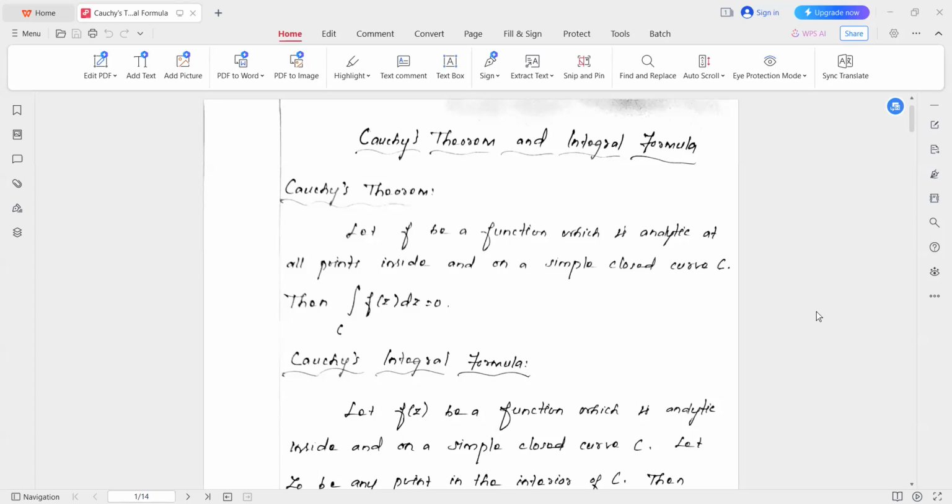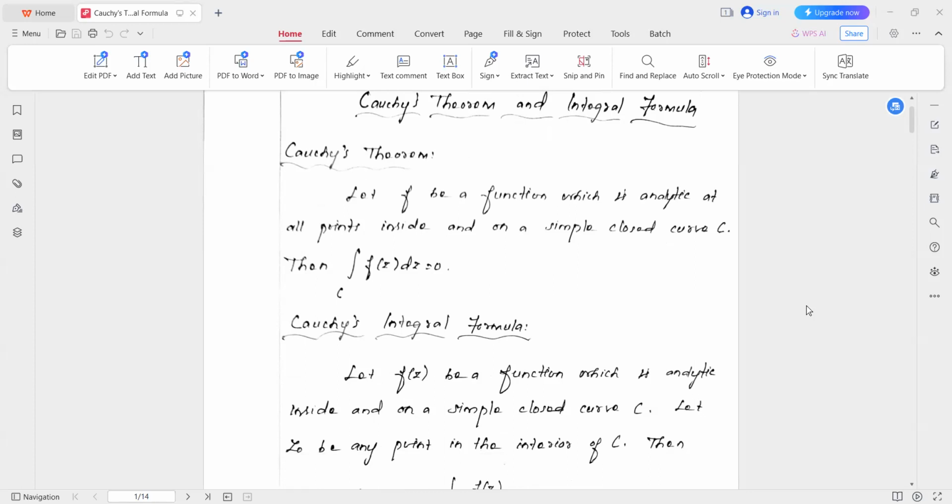So in this video, we are going to learn about Cauchy's theorem and Cauchy's integral formula and problems regarding Cauchy's theorem and integral formula. Okay. So first, let us see the statement of Cauchy's theorem and Cauchy's integral formula.